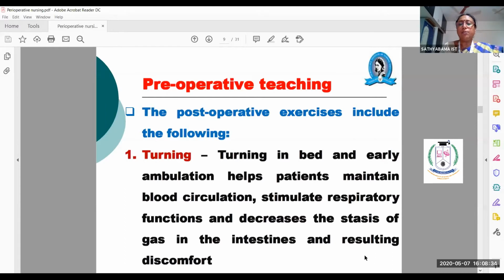So we have to turn the patient, position the patient to stimulate the respiratory functions, and decrease the stasis of gas. Stasis means stagnation. That is why, when the doctor comes for rounds, once the patient is advised to start test feeds.